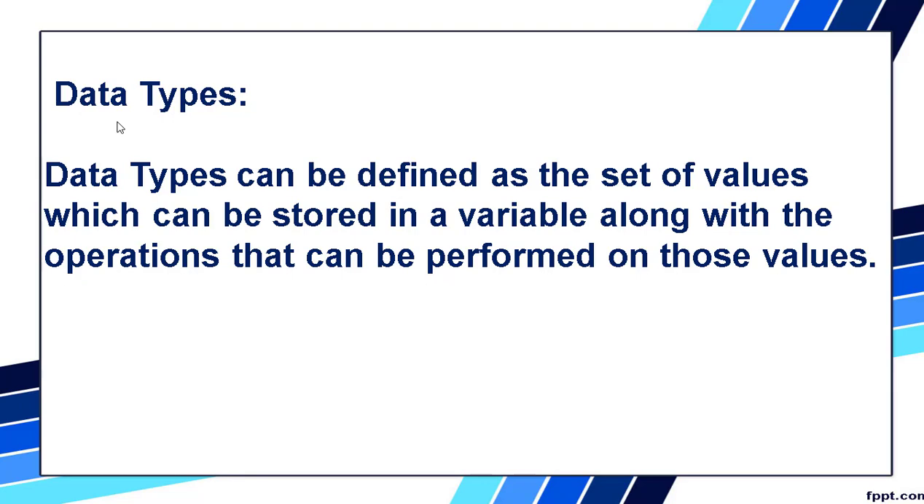That is, data types can be defined as a set of values. So two or three values are there and these values can be stored in a variable. Which variable? It can be A, B, C. Any variable can store them along with the operations. Which kind of operations can it perform? There are different operations like addition and subtraction that can be performed on those values. So this is the meaning of data type.